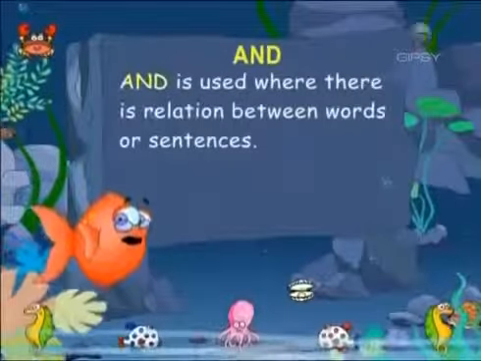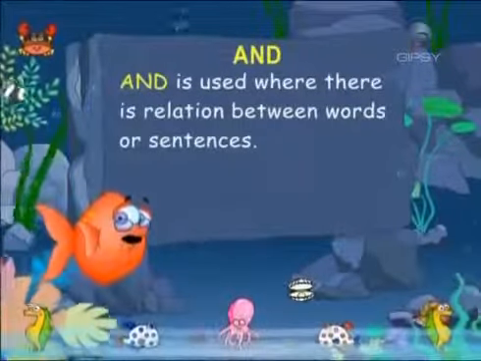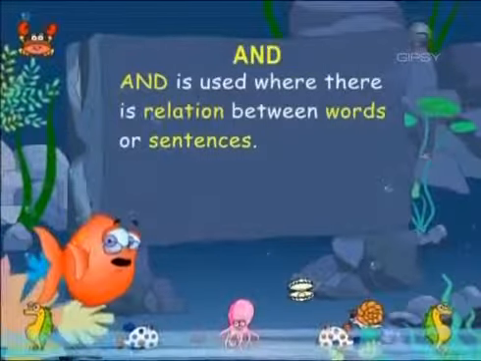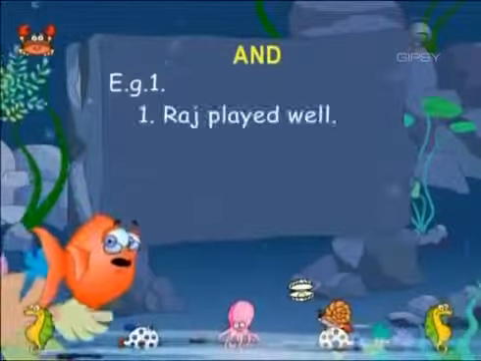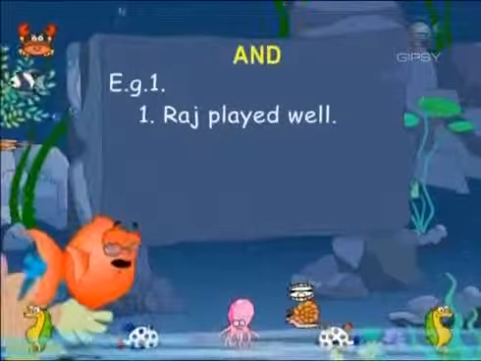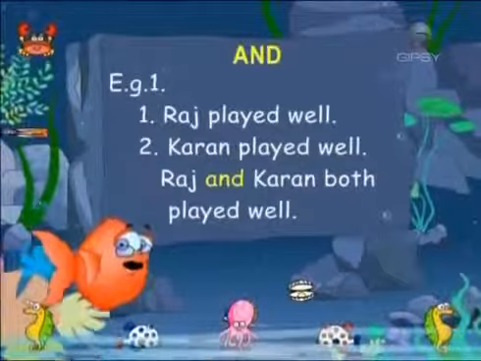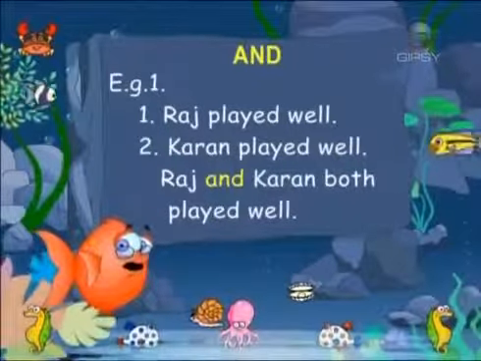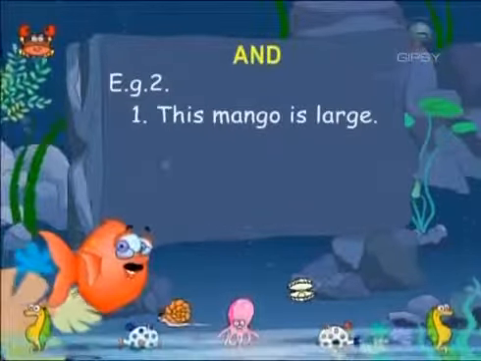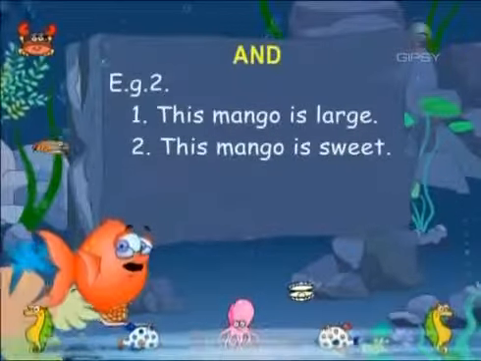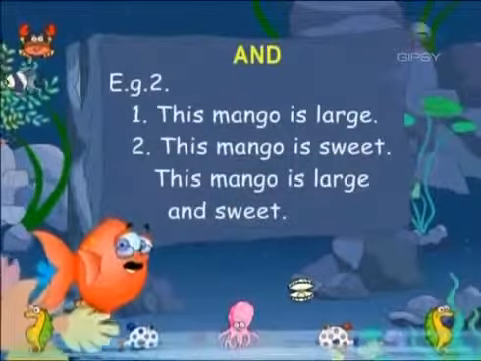The word "and" is used where there is a relation between words or sentences. Example: Raj played well. Karan played well. Raj and Karan both played well. This mango is large. This mango is sweet. This mango is large and sweet.